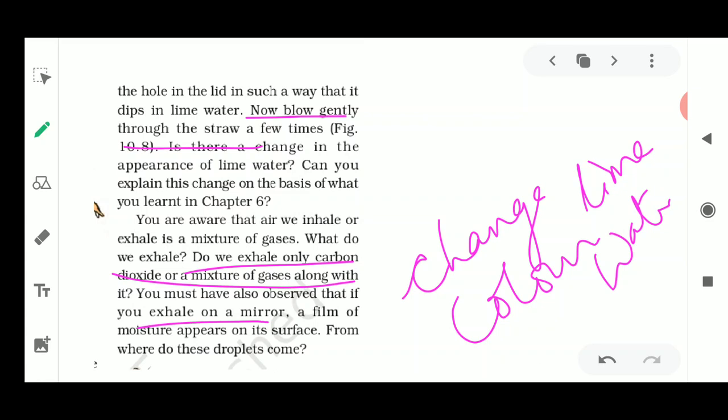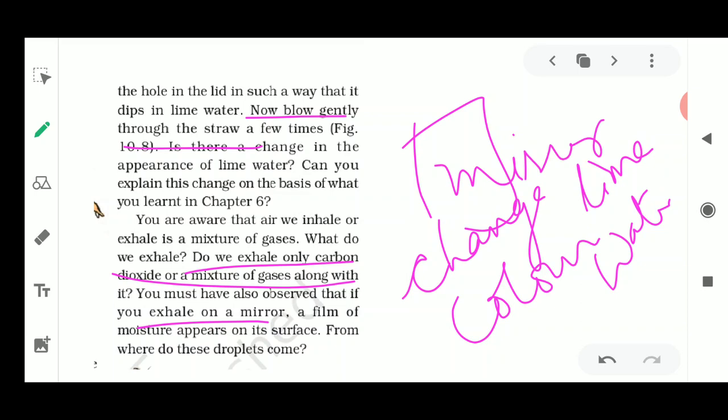If you exhale on a mirror, then what happens? As soon as you exhale on the mirror, you will see that some moisture droplets come out from your nose and turn that mirror hazy, means it is deposited over the mirror, and the shine of the mirror is dull for some time.